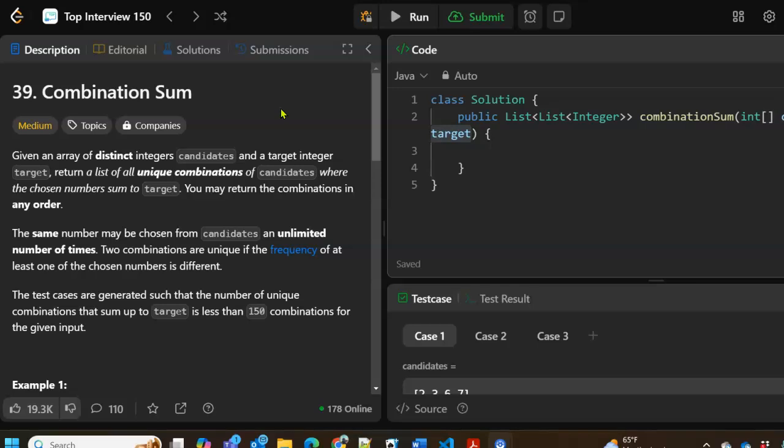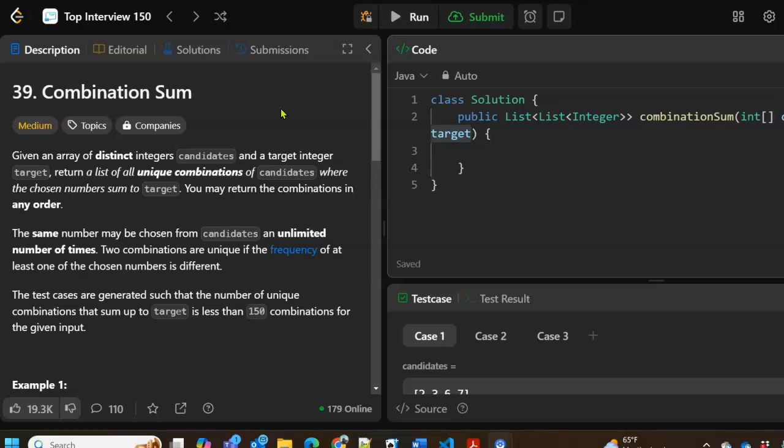So we need to return a list of all unique combinations of candidates where the chosen numbers sum to target. Combinations can be returned in any order. The same number can be chosen from candidates an unlimited number of times. We'll look at an example of that.